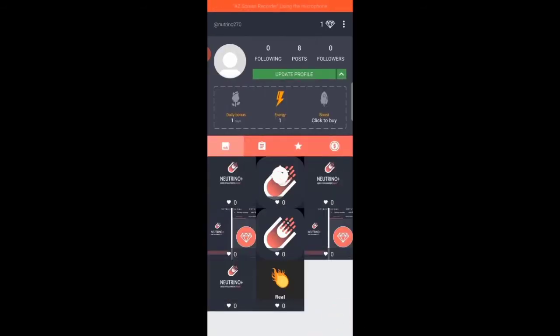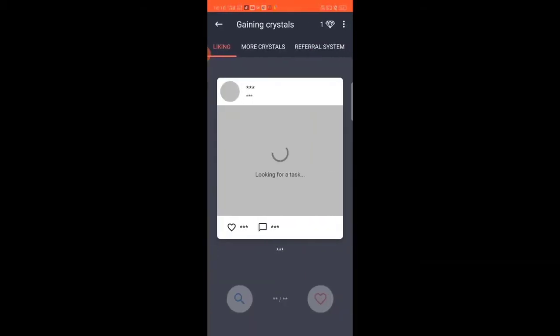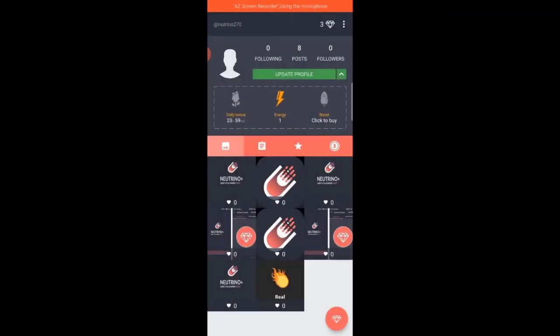Okay, the interface of New to Know Plus will look like this. See, there are Dynamic Bonus and Energy and Boost. These are the posts of our Instagram account. See, my followers are 0, and following is 0. And our crystals are only 3.